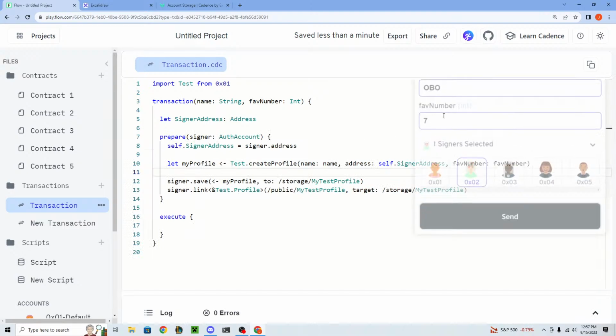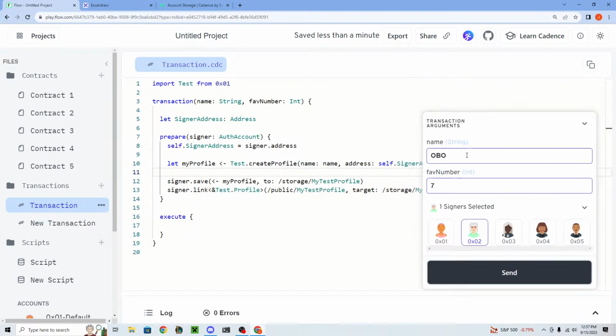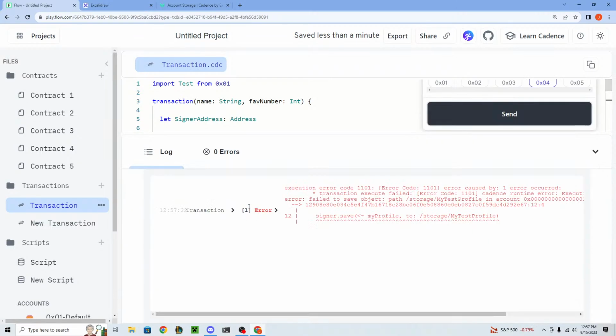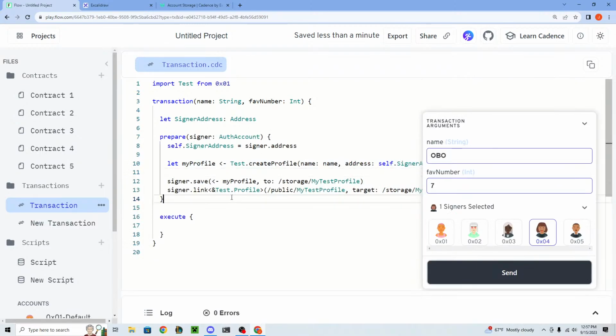Why that failed? But we're going to try a different account. Let's say OBO is now account 4. Testing purpose. Okay, so it's saved now. So it's now in account 4. So okay, so now this is available to the public, so we can actually now read it.